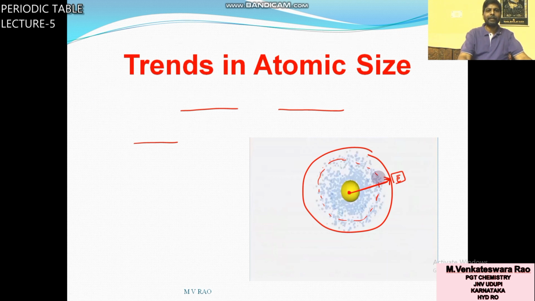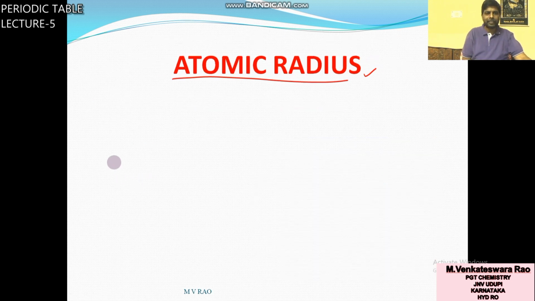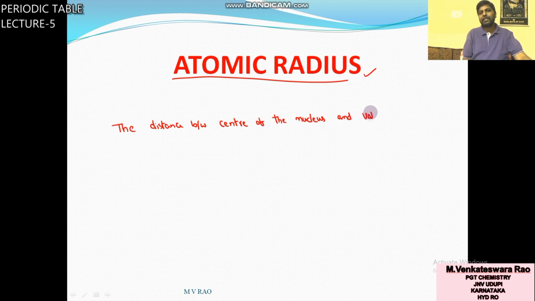What is meant by atomic radius? Atomic radius is the distance between the center of the nucleus and the valency electron of an atom.